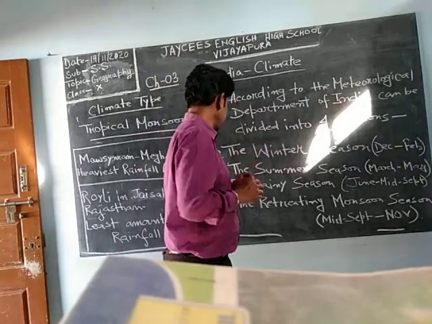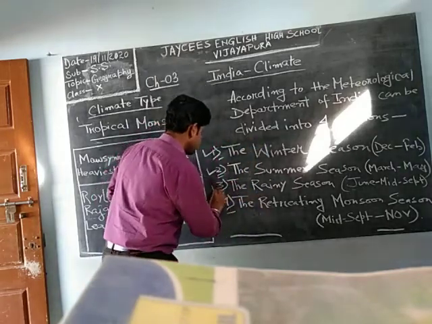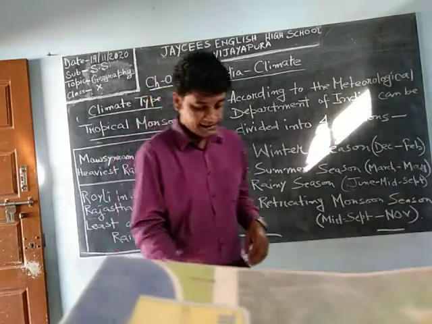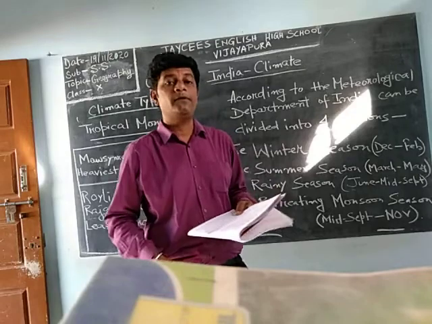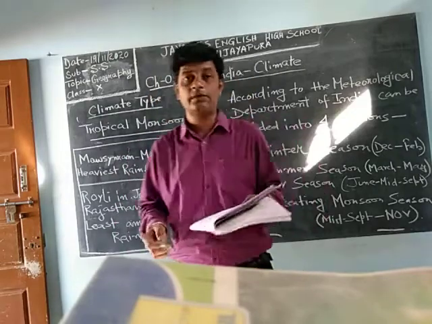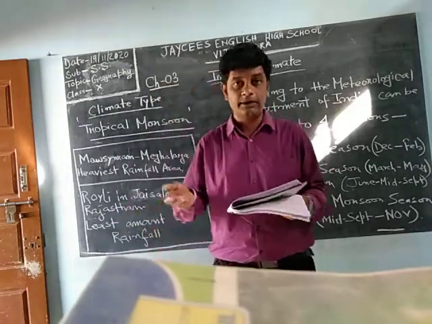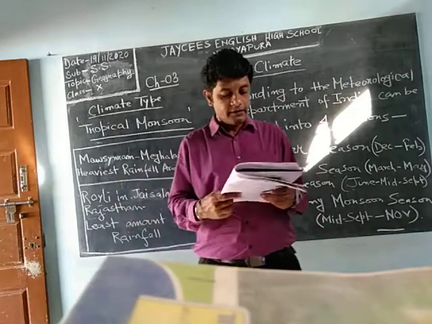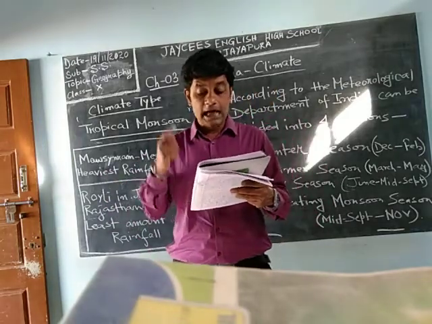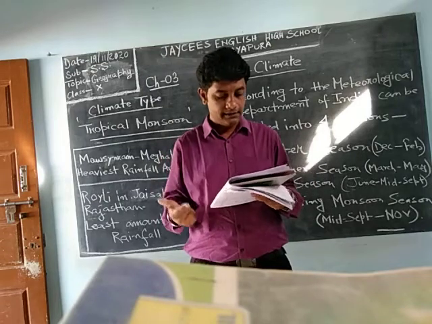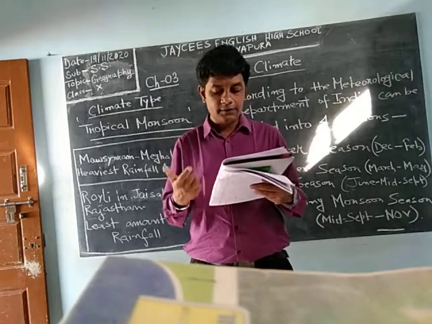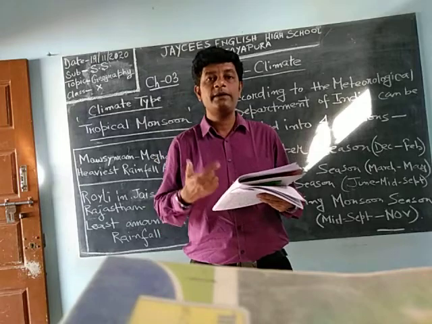Okay. Now coming to the third point, that is the rainy season. What is this rainy season? You all know, because only 2-3 months before also, we were having rainy season. Even during Deepavali also you got rain. It is also known as the southwest monsoon season. The highest pressure develops over the Indian Ocean during the time.